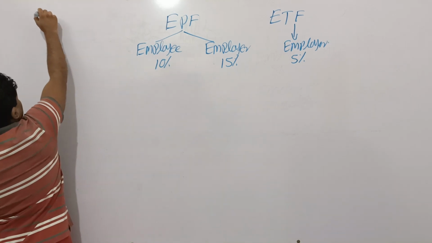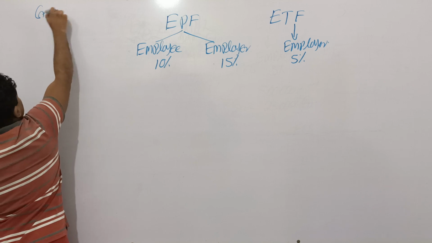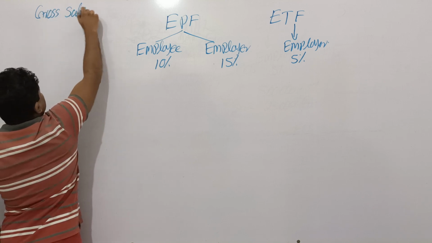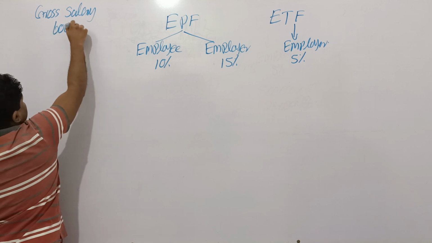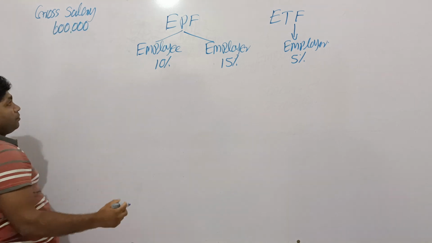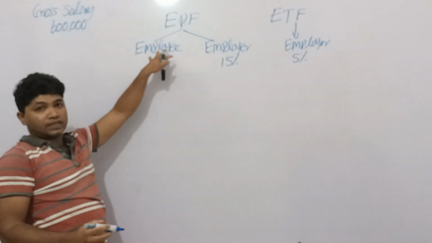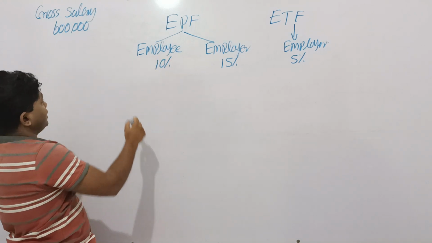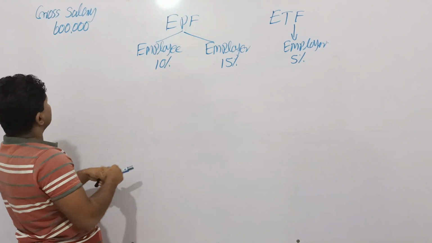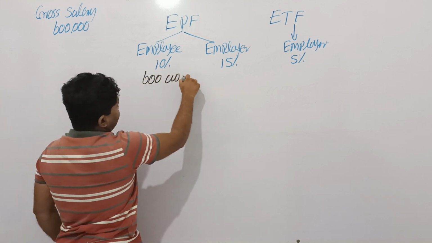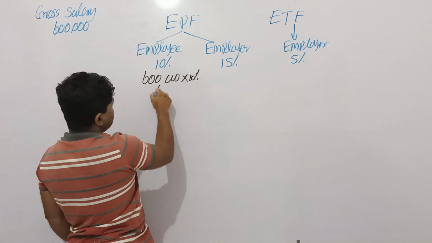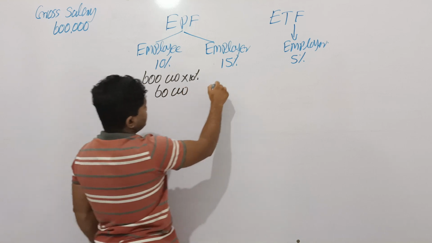Right, think gross salary. If the gross salary of the business is, think about, 600,000, EPF and ETF should be calculated based on gross salary. Therefore, 600,000 into 10% equals 60,000.